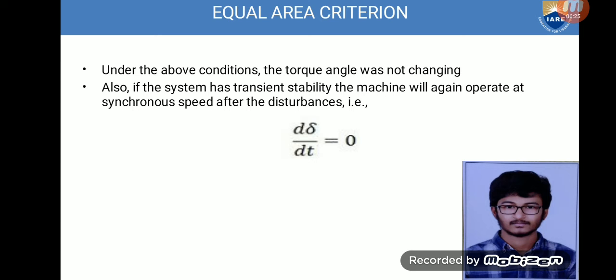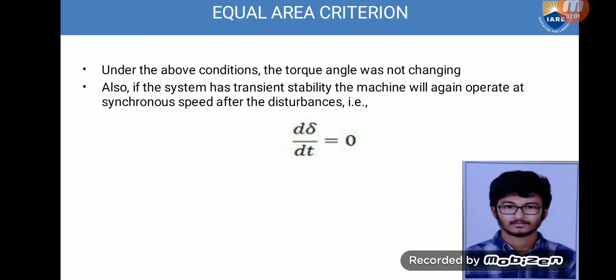So, in this criterion, our main aim is to identify the objectives to be met when a disturbance has occurred. For example, if there is any mechanical or electrical disturbance, we find the swinging action in the machines. So, in order to eradicate those and to get the stability again, we need to make some changes in the system. Those changes can be determined by using this equal area criterion method.